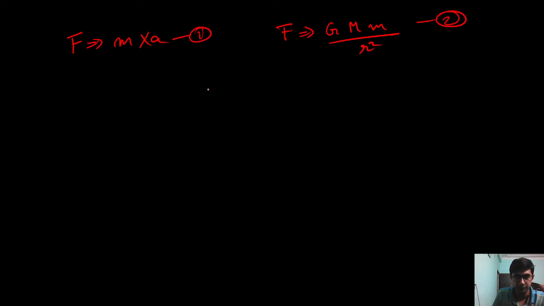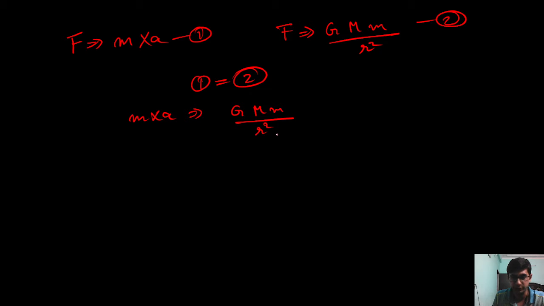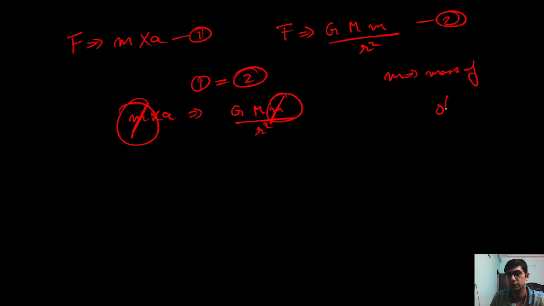then mass into acceleration is equal to G capital M small m divided by r square. You can see this mass is cut by this mass, and this is the mass of the object. The small one is the mass of the object.